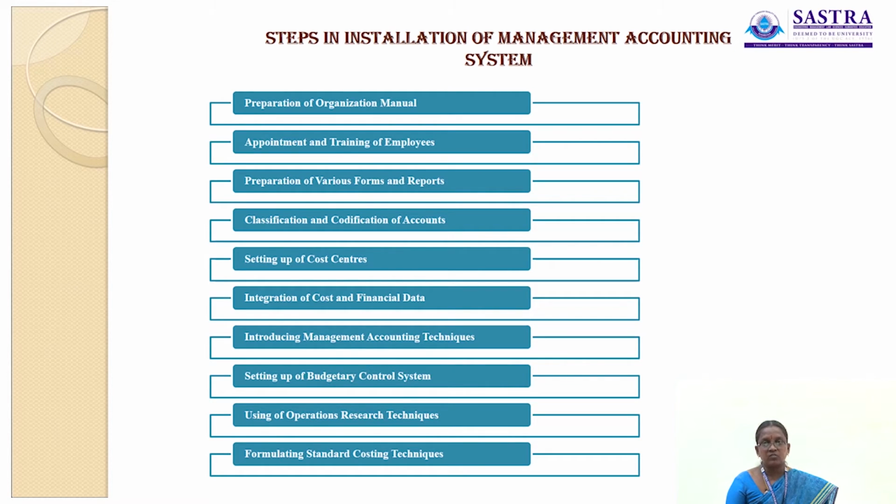So, that is the fourth step involved, classification and codification of accounts. The next step is setting up of the cost centers. There is a need for setting up of cost center, profit center, investment center and budget center.